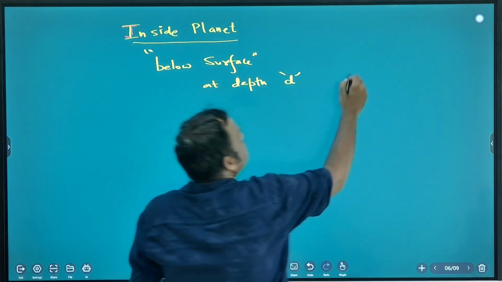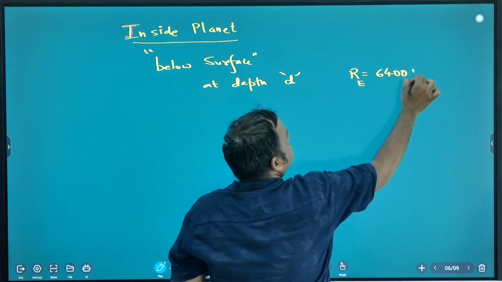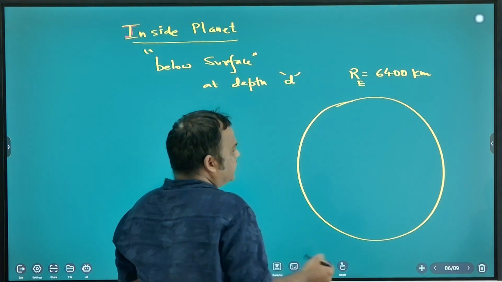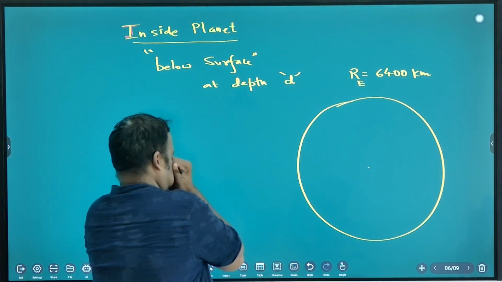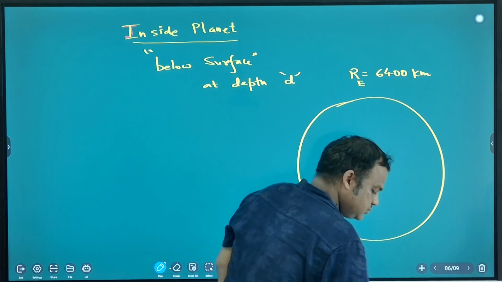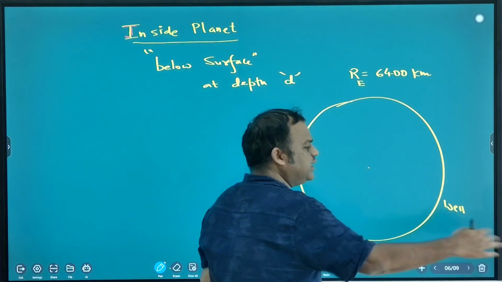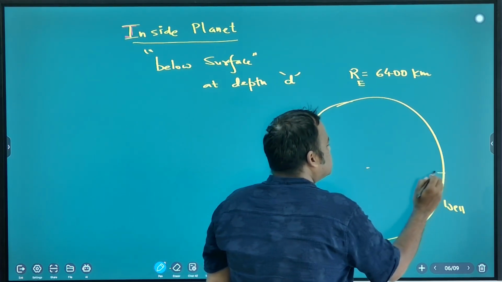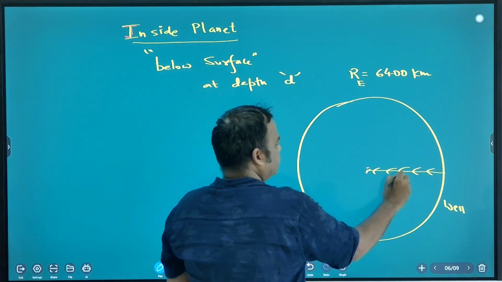What is the radius of Earth? Radius of Earth is 6400 kilometers. Suppose this is the Earth. If you make a hole here and keep digging, you will reach the center of Earth. How much distance you have to travel? 6400 kilometers.